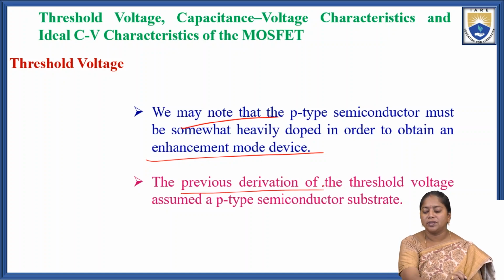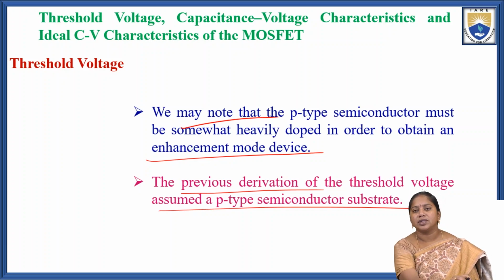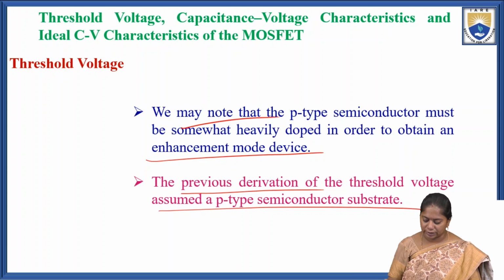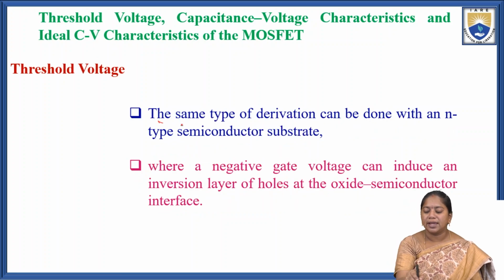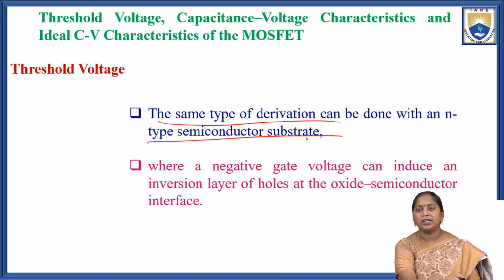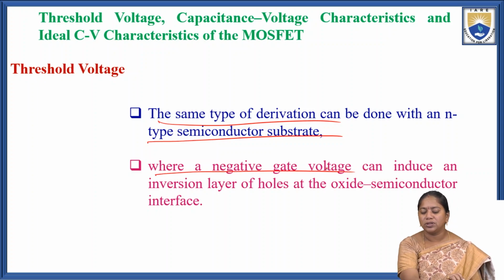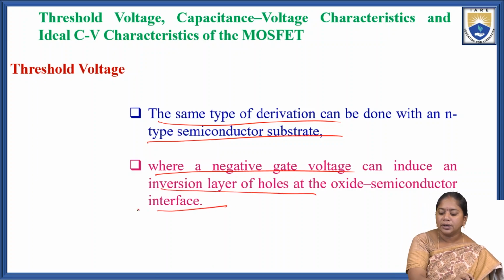The previous derivation of the threshold voltage assumed a p-type semiconductor substrate, so the previous expression is only for the p-type substrate. The same type of derivation can be done with an n-type semiconductor substrate also, where a negative gate voltage can induce an inversion layer of holes at the oxide semiconductor interface.